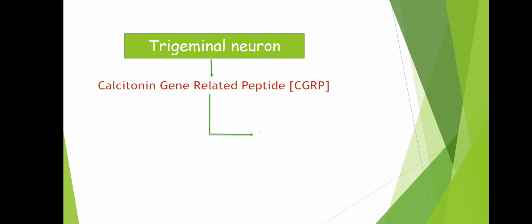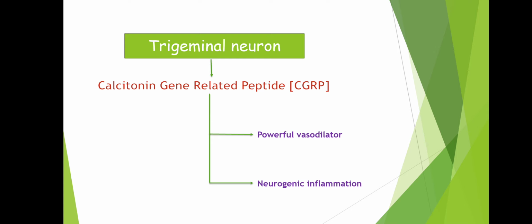Yes, it is a very powerful vasodilator, and secondly it produces neurogenic inflammation. Now we got to know that vasodilation of particularly cranial blood vessel will cause migraine plus neurogenic inflammation. Neurogenic inflammation is nothing but it is also producing a vasodilation kind of condition.